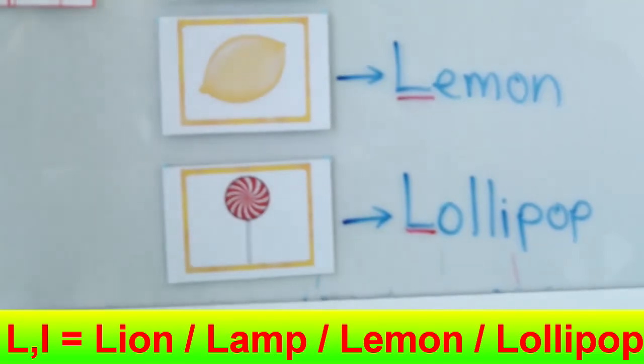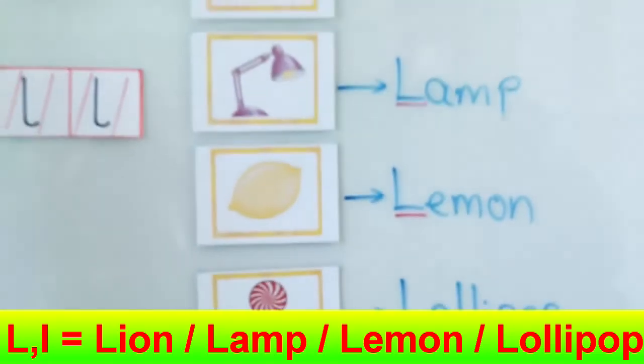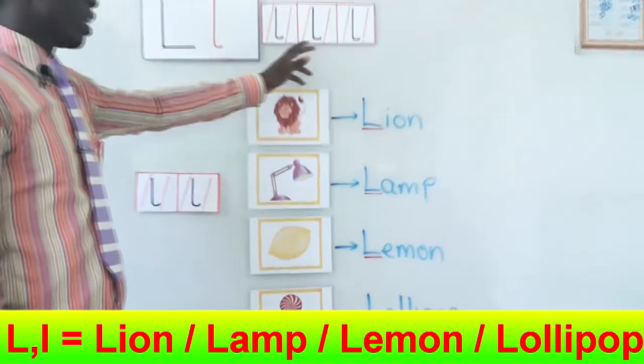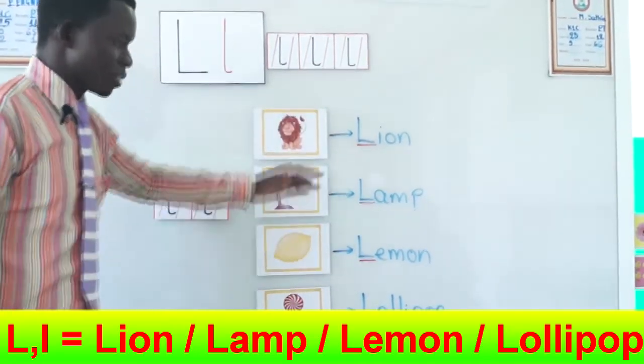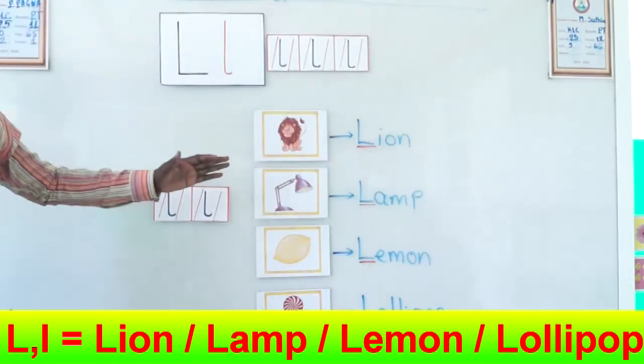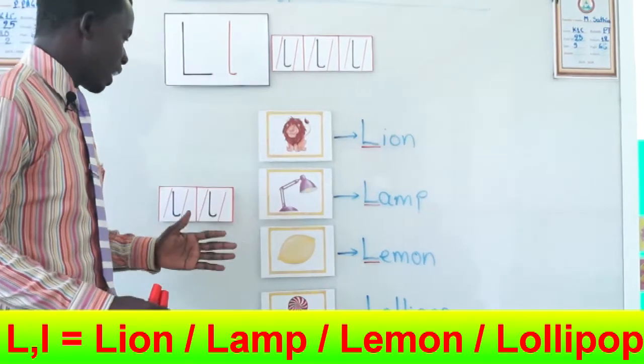So now this is letter L and it sounds as L. And all of these are objects with their names that start with the sound L.